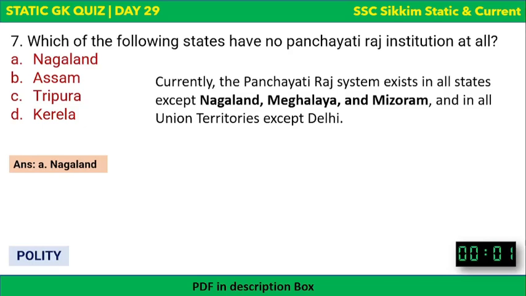Okay, Meghalaya and Mizoram are not in the options, but currently the Panchayati Raj system exists in all the states except Nagaland, Meghalaya, Mizoram, and in all union territories except Delhi. So in Delhi also the Panchayati Raj system does not exist. In Nagaland, Meghalaya, Mizoram also the Panchayati Raj system does not exist. Okay, so Nagaland is the correct answer.